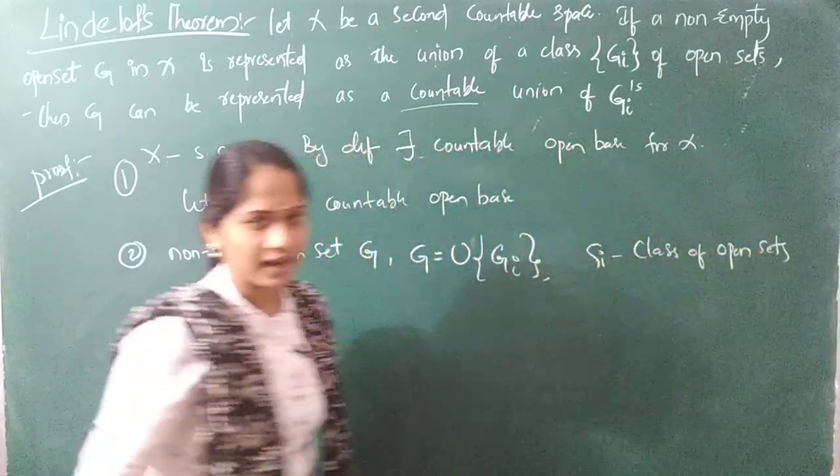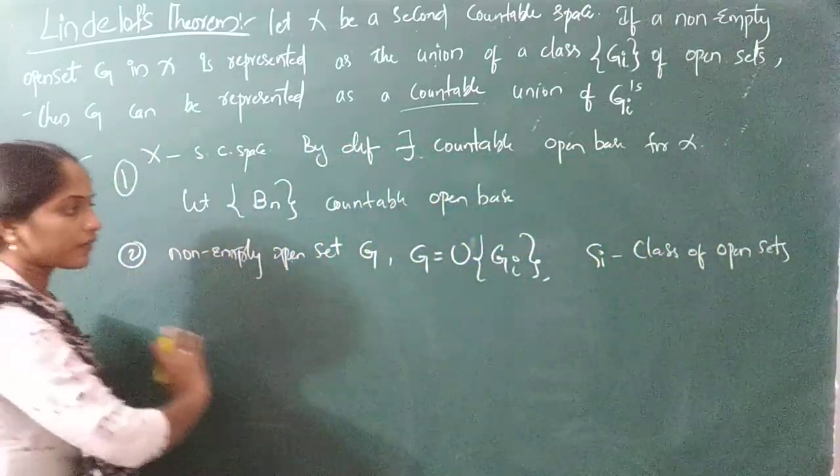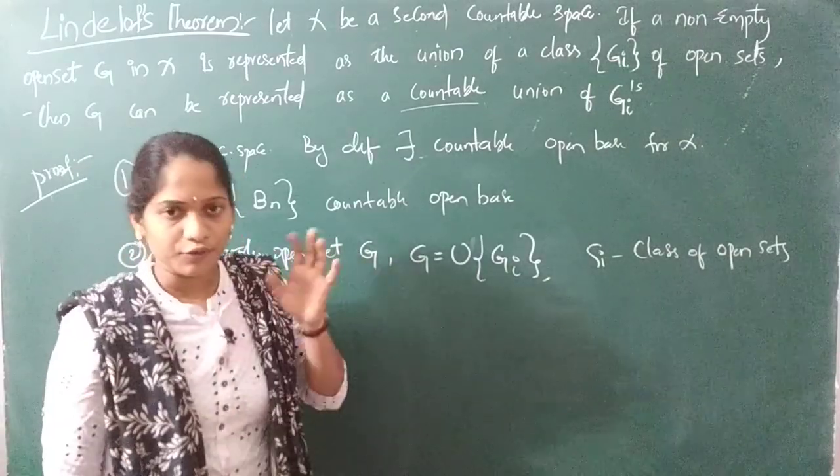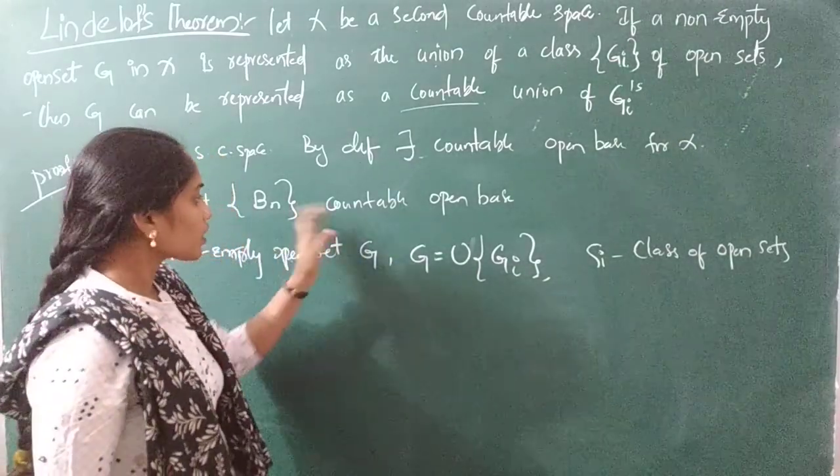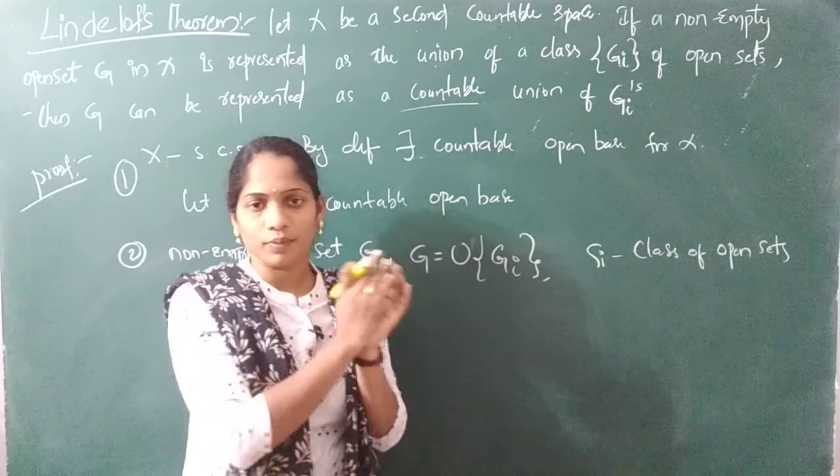What is this Gi? This is the class of open sets. You have to remember this is the second point. The first point depends upon the countable. You got some countable open base.